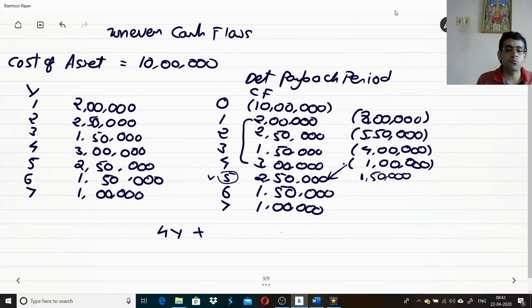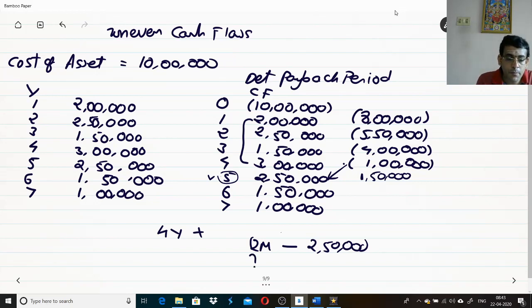So my payback period is what? Complete 4 years. 4 years is done. And a part of days or part of months in the 5th year. So logically, what we are trying to do, we are trying to say that in 365 days, or if you want to calculate the payback period in months, in 12 months, you are earning a revenue of what? 2 lakhs 50,000. In 12 months, you are earning a revenue of 2 lakh 50,000.